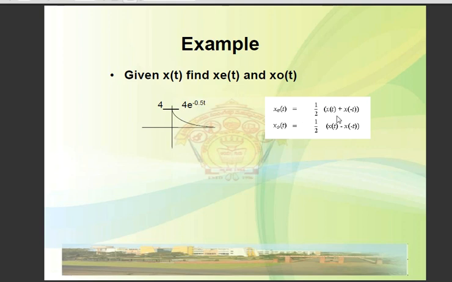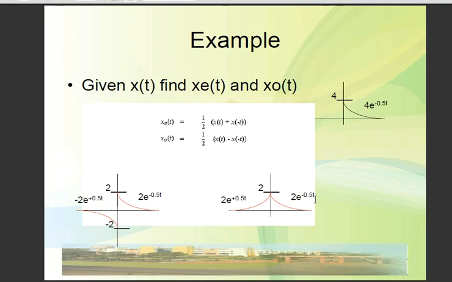So let's find the even and odd parts of the signal. It's our x of t. Now our even signal would be the sum of x of t and x of minus t.